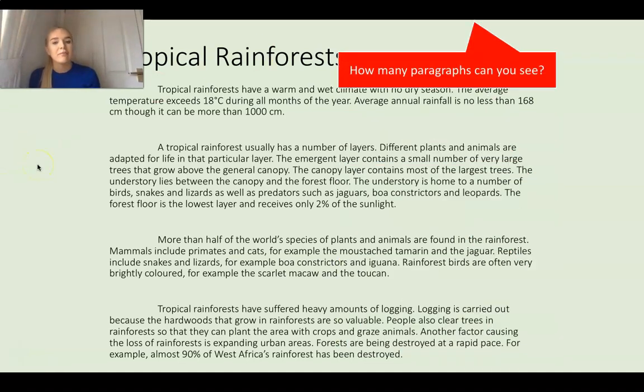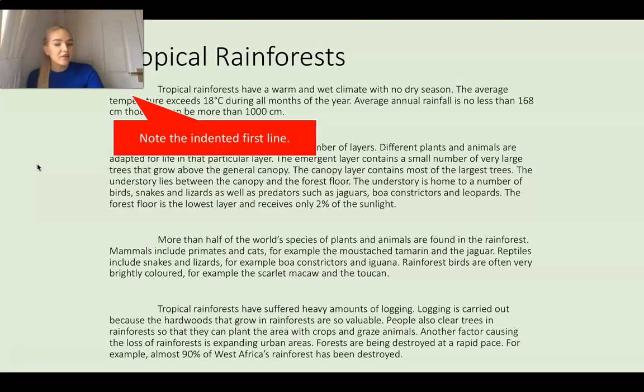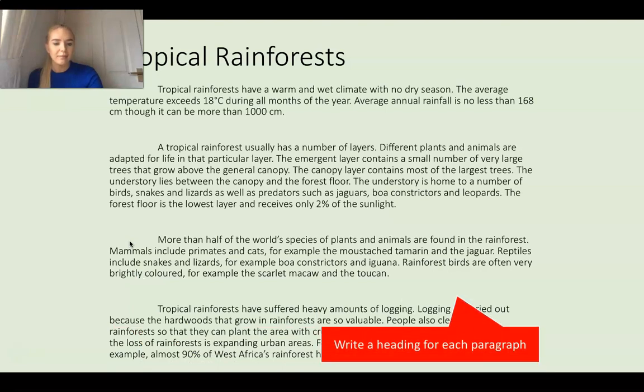Okay, so let's have a look at the general layout of this text. We can see that there are different paragraphs. How many paragraphs is this text split into? That's right, it's split into 4 paragraphs. I wonder if you can identify the subject of each paragraph. You can see here that the first lines are always indented a little bit. Now, I want to stress to you that this is not the case every single time we start a new paragraph. I will let you know, depending on what text we talk about, which requires an indented first line. But just for the purpose of today, they have been indented. Another thing we need to notice is that they don't have subheadings just yet. Can you think of a subheading that can be written for each of the paragraphs? Pause the video and have a think.